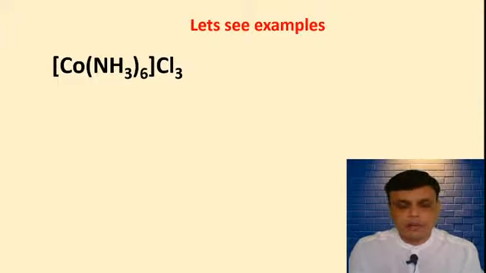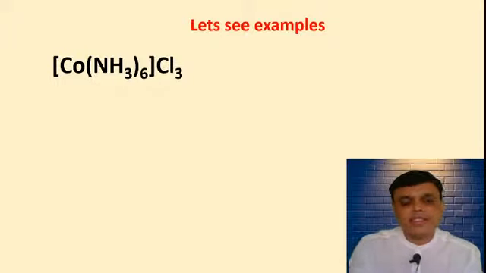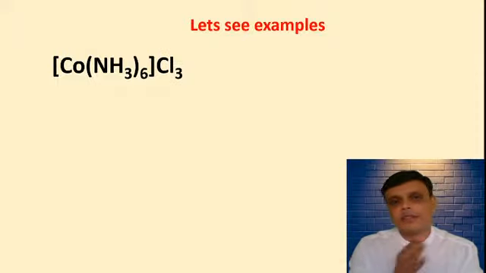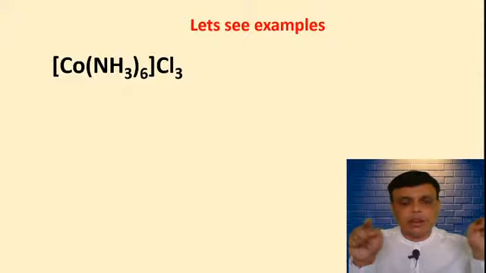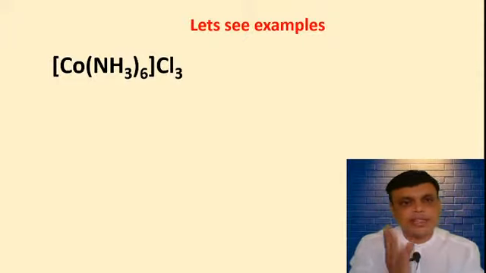Then why is it a cationic complex? Because a counter anion is present. Don't say, sir, we are discussing cationic complexes, so that's why it has to be a cationic complex. You have to identify that Cl3 is there, Cl3 has a negative charge, so it is the counter anion. If you remove the counter anion, positive charge comes on the complex and the coordination sphere, and you know that positive charge means it is a cationic compound.